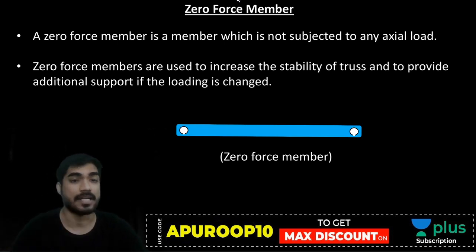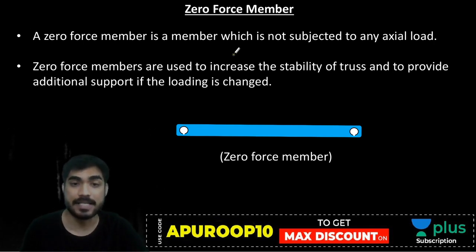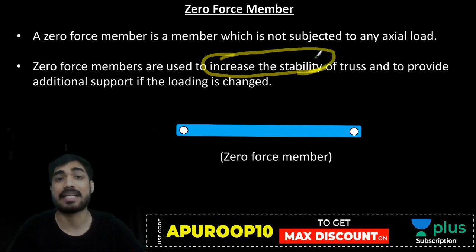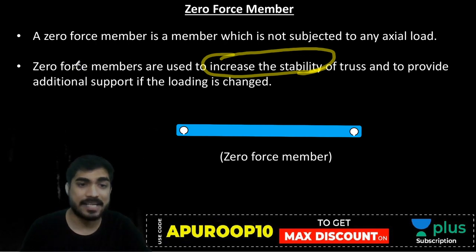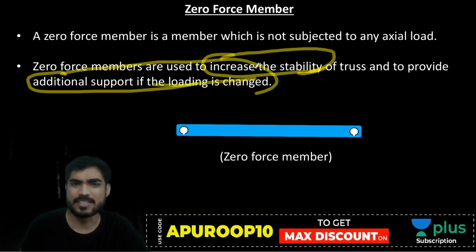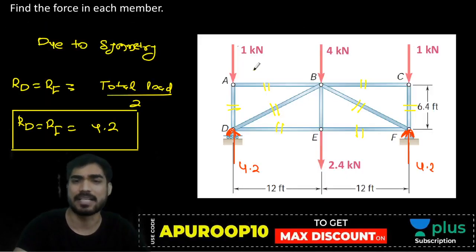See, there are two reasons. First, zero force members increase stability. They make the truss stable. And second, they provide additional support if loading is changed. Now what does this mean? Understand this. Let me explain it using this truss as an example.